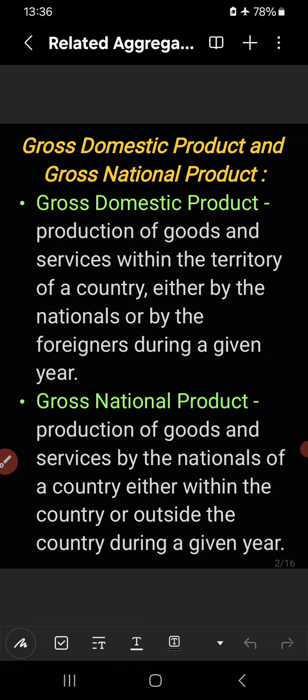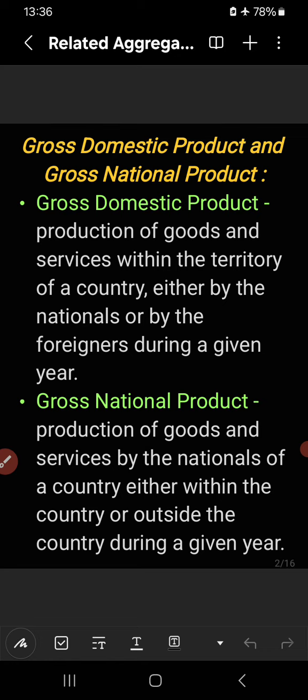gross domestic product means production of goods and services within the territory of a country, within the domestic territory of a country, or within the political boundary of a country, either by the nationals or by the foreigners during a given year.